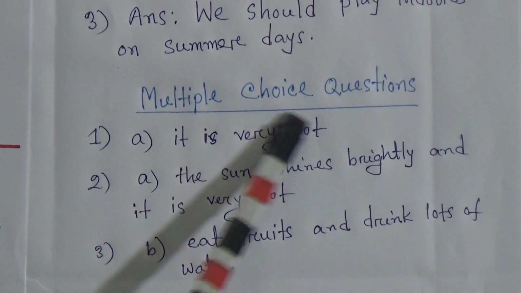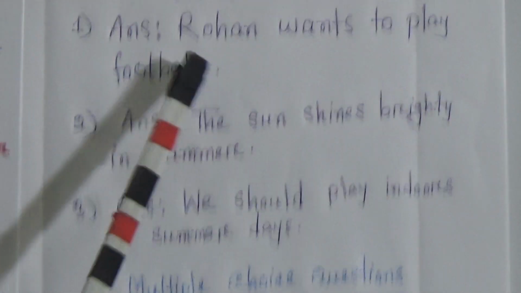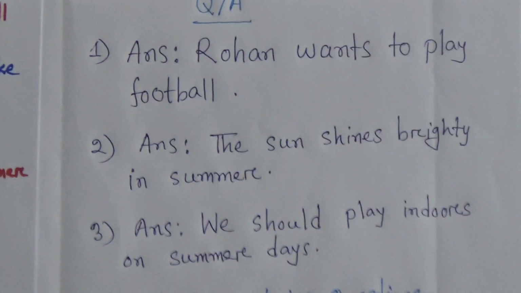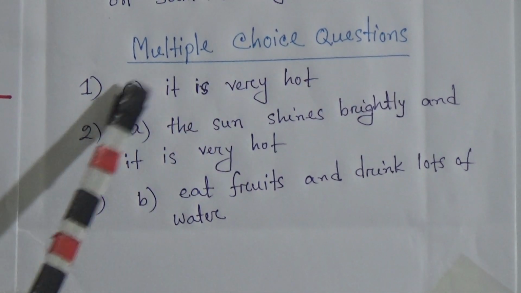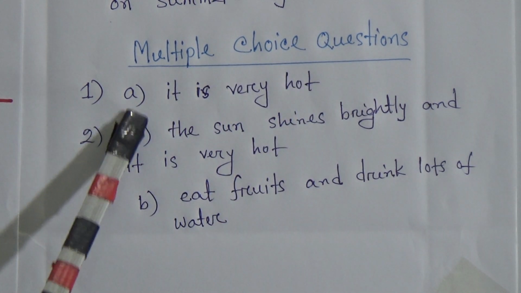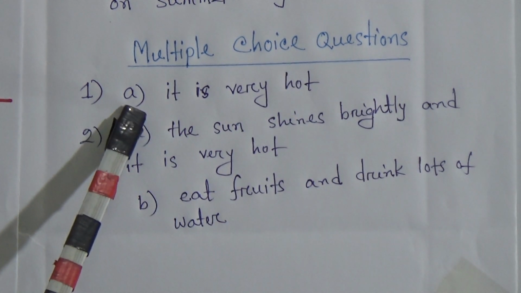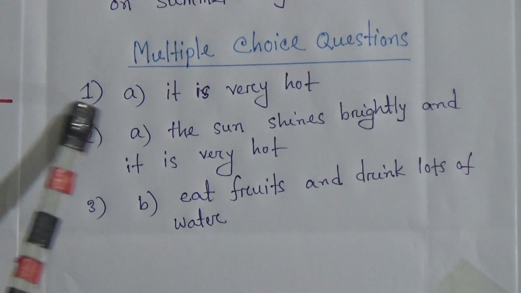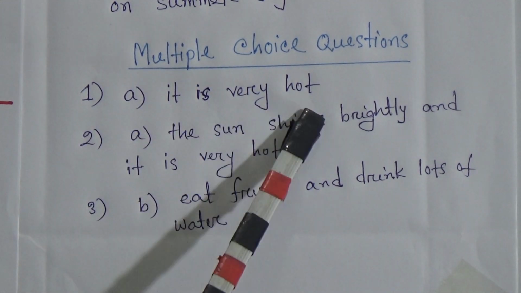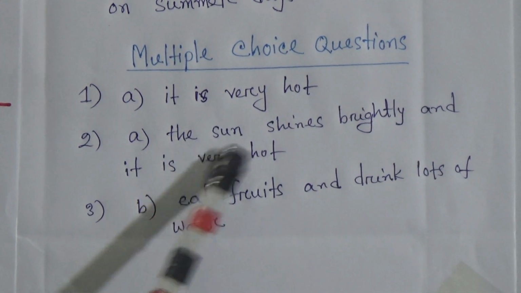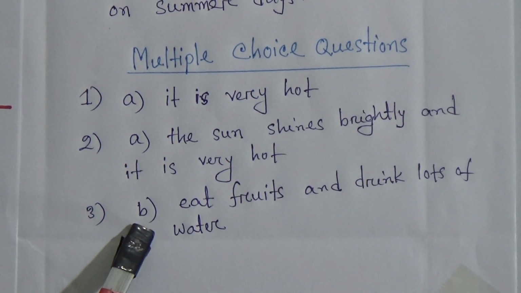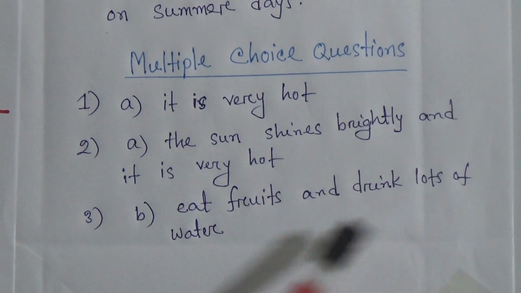And for multiple choice questions, you should not copy the question. In the same way, you will write only the answer, with the sub number. That means 1A: the correct answer is A, so you have to write A, it is very hot. 2A: the sun shines brightly and it is very hot. Number 3, in the same way, sub number B, eat fruits and drink lots of water.